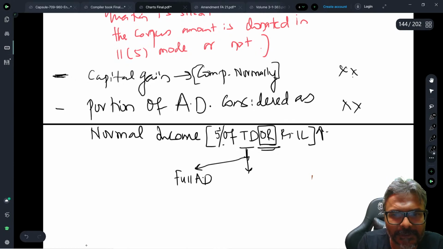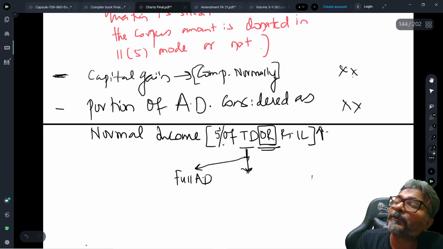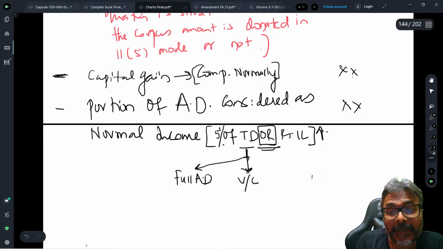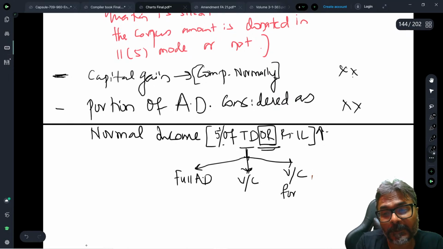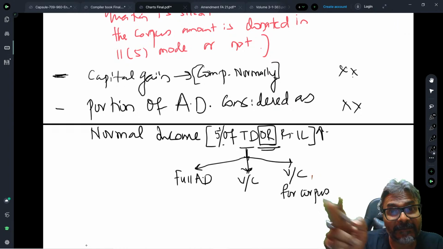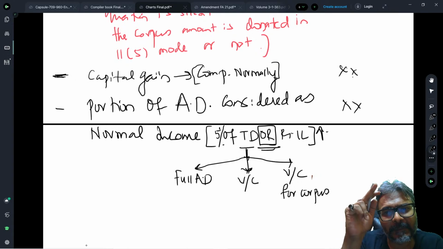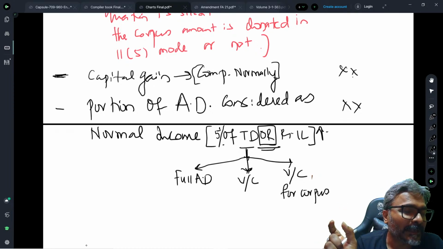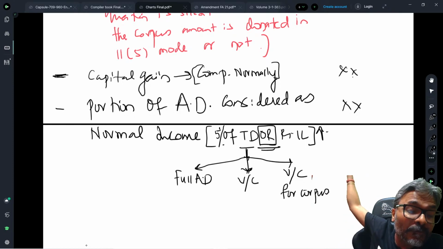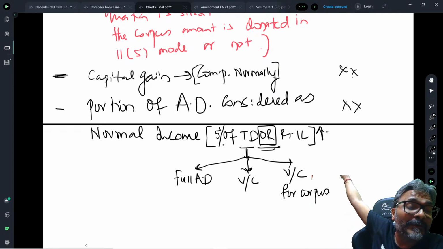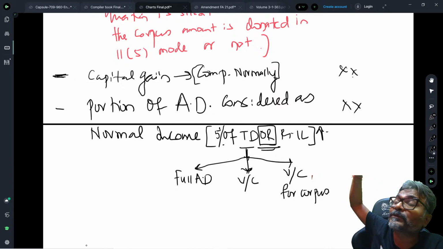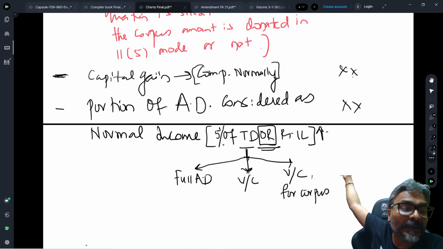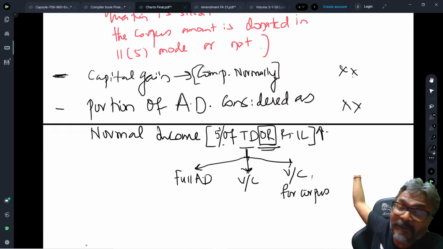In the total donation also there would be what, students? There would be your voluntary contribution. Okay, and in this one there would also be voluntary contribution for corpus. All you will add up, and of all, whatever you have added, take 5%. That 5% will then be compared with rupees 1 lakh. Higher of the two is what will be considered as a normal income in that portion of the anonymous donation. And only the net anonymous donation will be taken in the last step, when we compute our total income. Last step, students. See how far my hand is going.